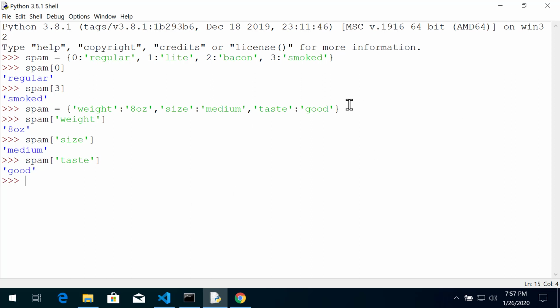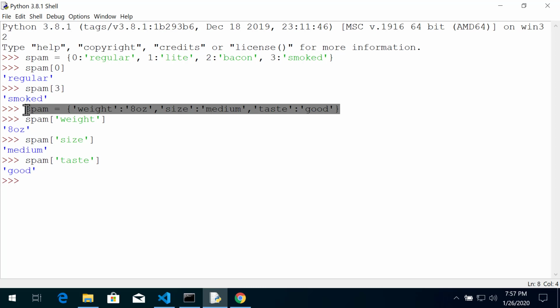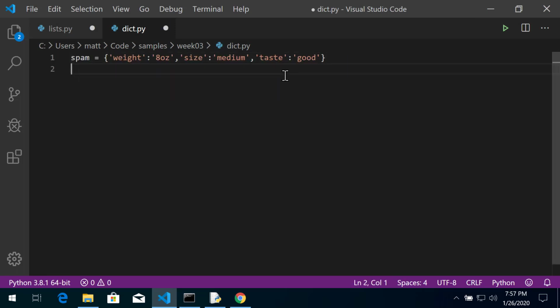Let's go back and let's copy our spam definition here. And we're going to go back to Visual Studio Code. So in line 1, we're defining a dictionary spam. Its weight is 8 ounces, its size is medium, its taste is good, and those are all key-value pairs, a string key and a string value. So let's iterate through the dictionary and display it to the screen.